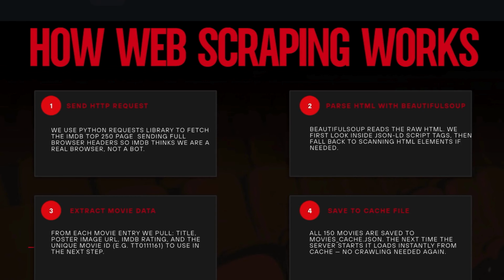But here we only use the cache for testing, because when testing, if we didn't use it, we would need to crawl again and again. That is why it takes too long, and that is why we use the cache. But for the deployment, we didn't use the cache file because the cache file is really big, and our project was scraping. That is why we put the cache file in our gitignore.